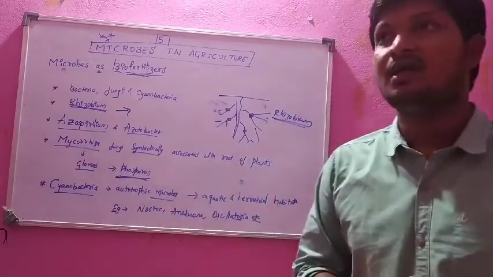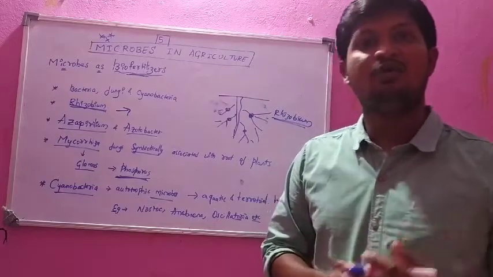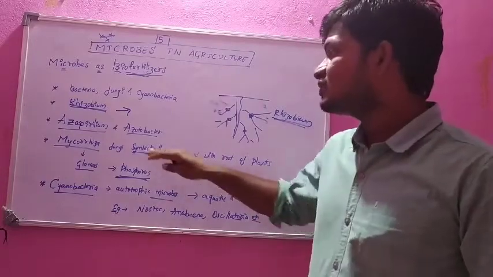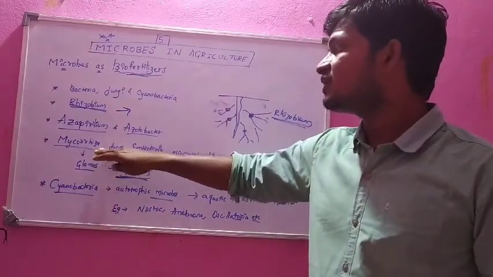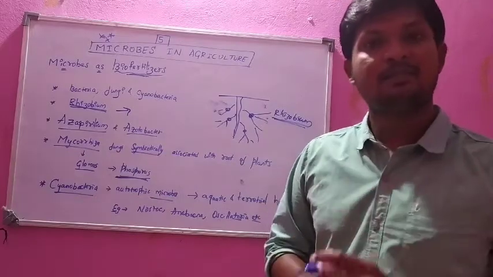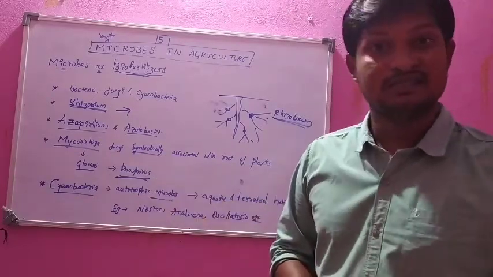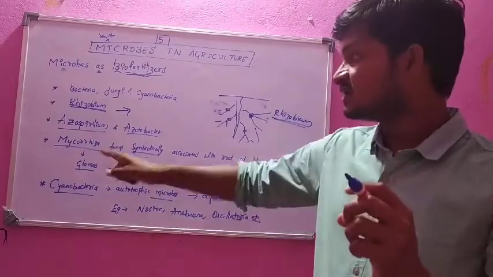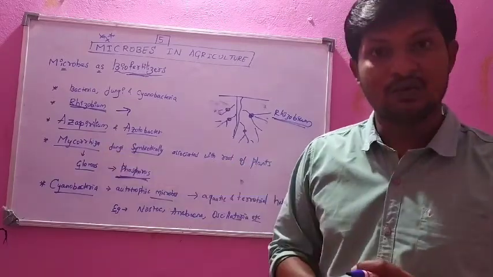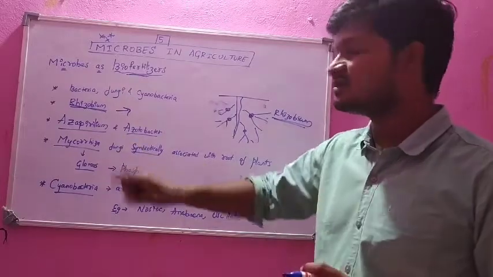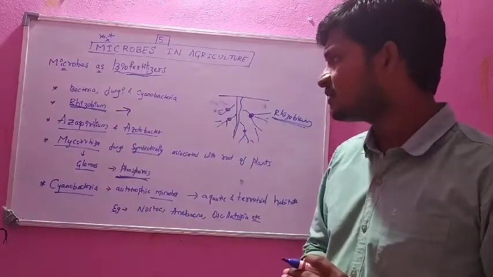This mycorrhiza has one more function: it prevents some pathogens from attacking. It controls some root-borne diseases. That is another important aspect.